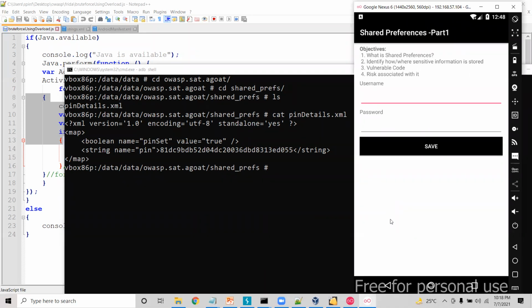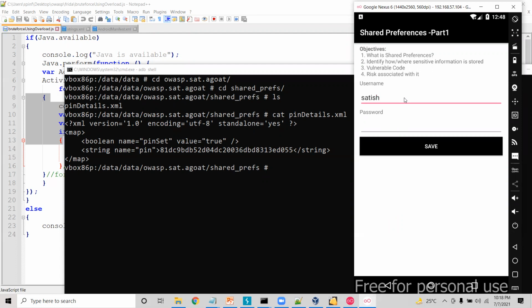You need to click on the login button, right? We are assuming that we are logging into that particular application, but we don't know whether that application is storing this data locally or not. That is where this activity will help us identify those kinds of vulnerabilities.